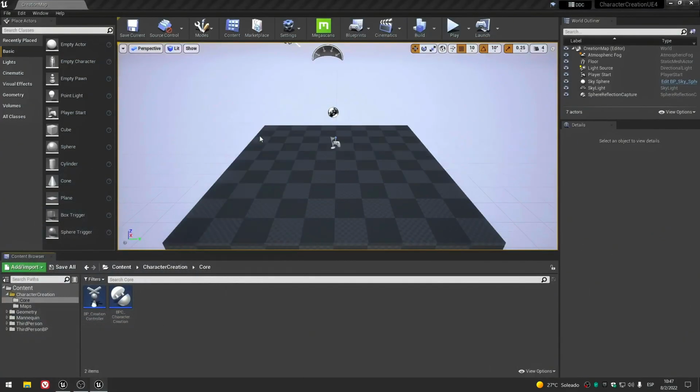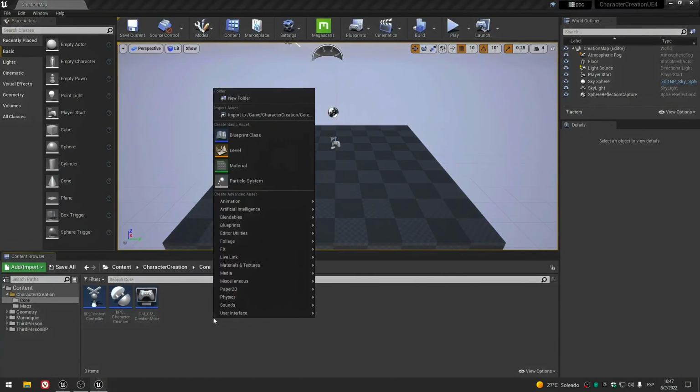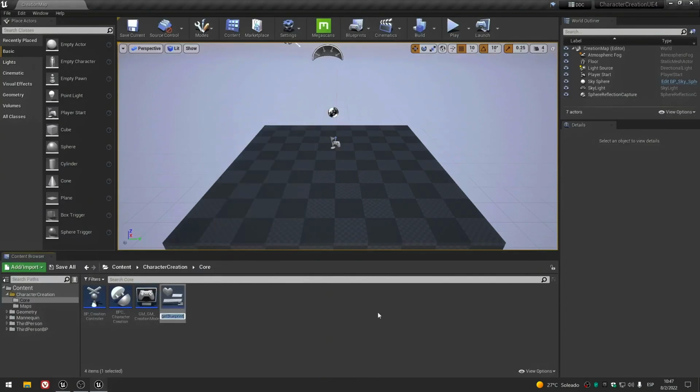Let's call it GM creation mode, and we also need a widget and the pawn. And I also need to explain which is the function of each blueprint.